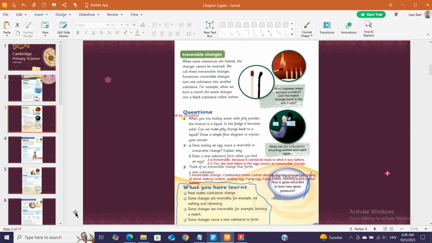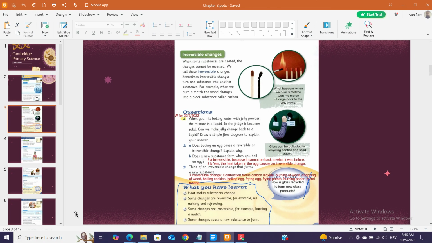Questions. For the 22nd of March 2022. 1. When you mix boiling water with jelly powder, the mixture is a liquid. In the fridge it becomes solid. Can we make jelly change back to a liquid? Draw a simple flow diagram to explain your answer. 2a. Does boiling an egg cause a reversible or irreversible change? Explain why. 2b. Does a new substance form when you boil an egg?